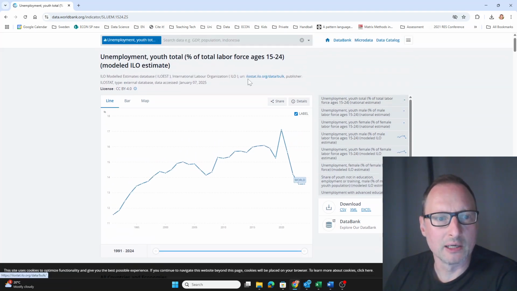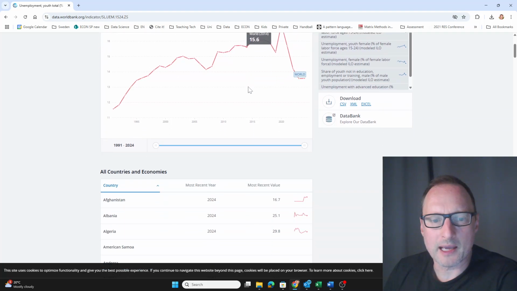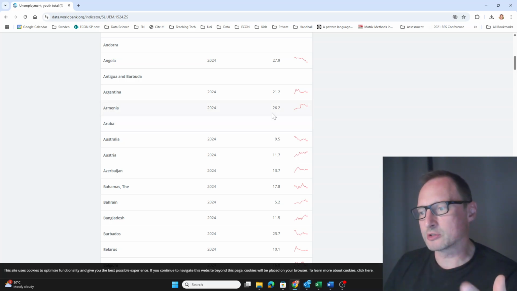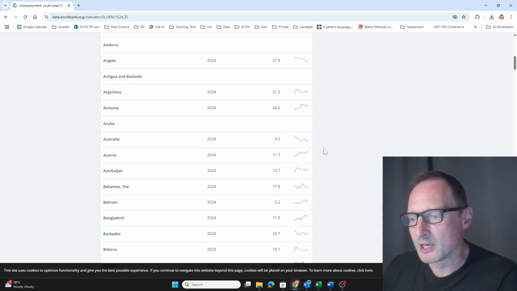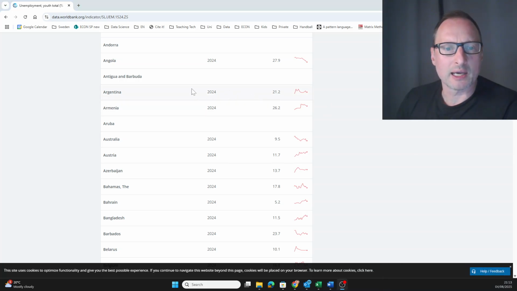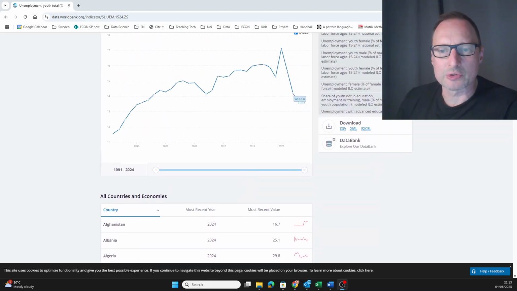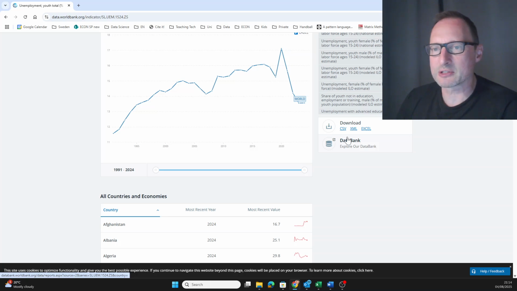We're already there. And here is the table. And now what you really want, what these institutions often do, is they present you with a little snapshot of the data and the most recent year. But often they will also allow you to download the entire spreadsheet. So here's a download section, and we'll download the CSV file. CSV stands for comma separated values. That's a type of Excel spreadsheet, a simple Excel spreadsheet.